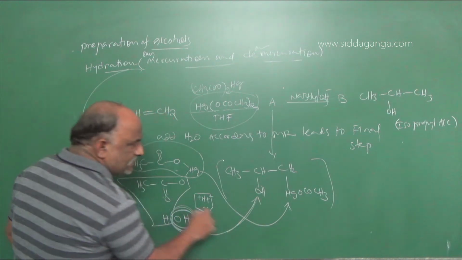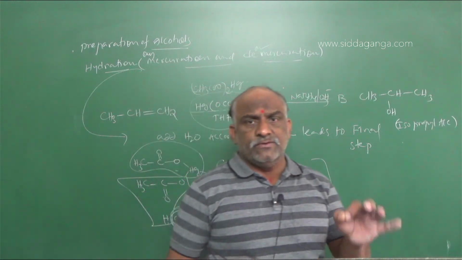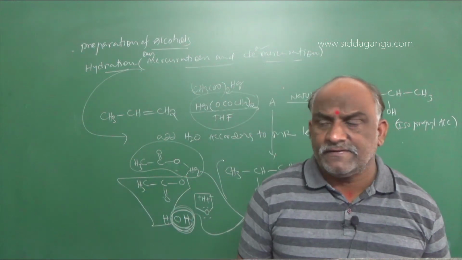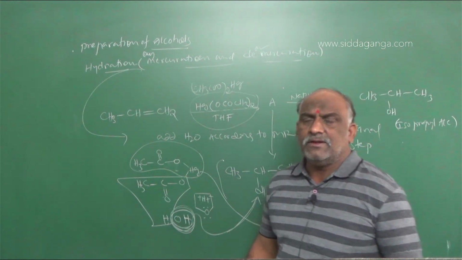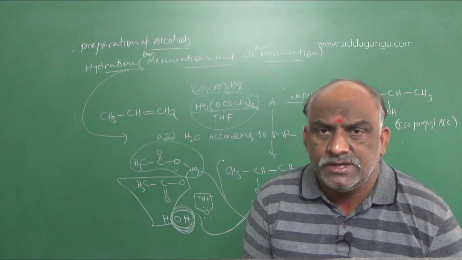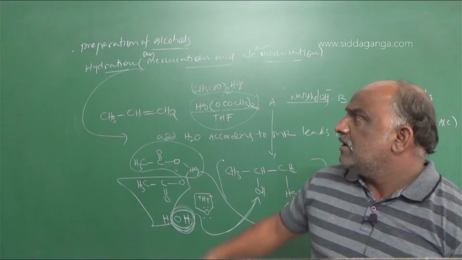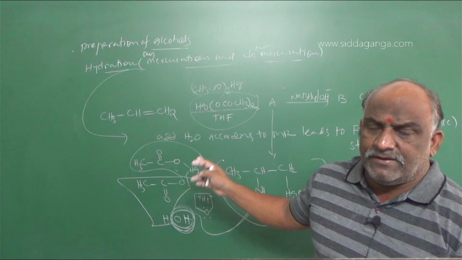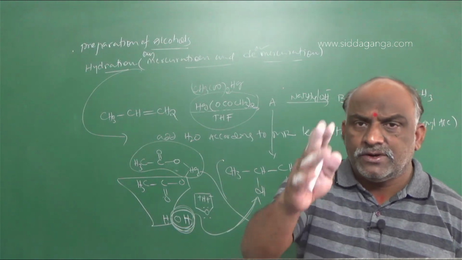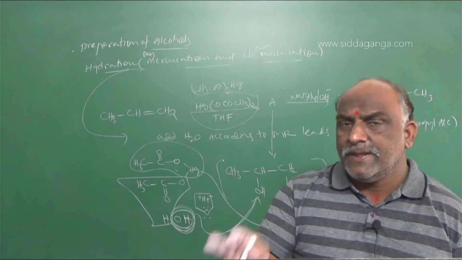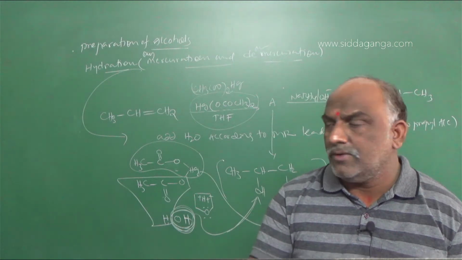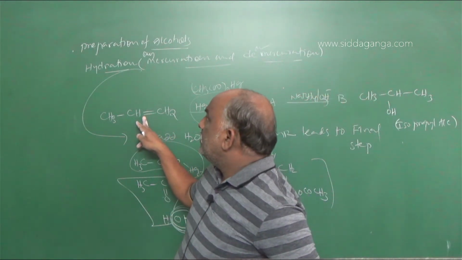This is the mechanism. Once you go through the mechanism, you will get a clear idea. Suppose you observe this reaction for an upcoming entrance examination, oxymercuration and demercuration: your target is to add water to a double bond compound.